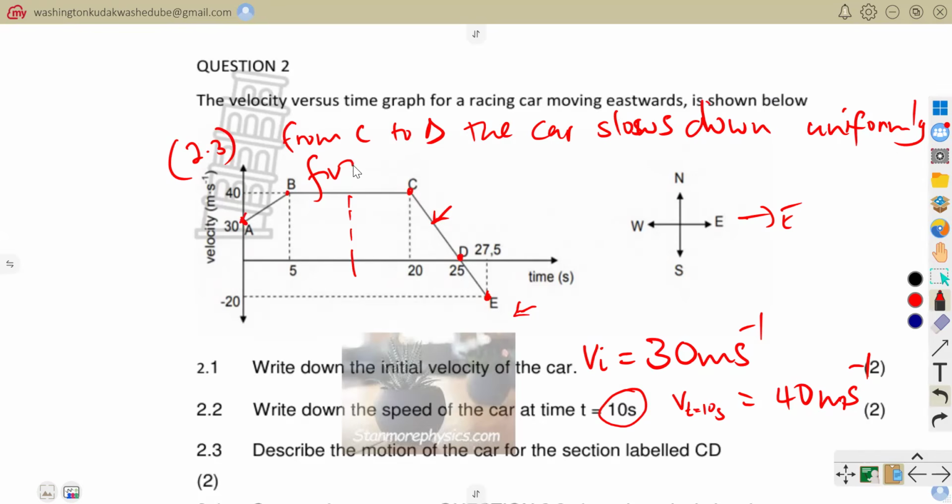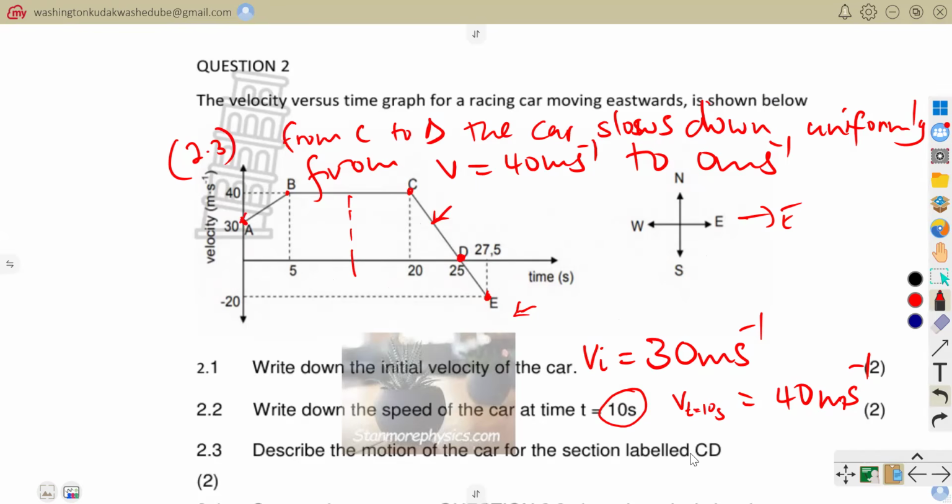from a velocity of 40 meters per second to 0 meters per second. So at some point in time at D there, the car would be at rest. However, you can see that it continues to slow down up until it is now at a negative velocity. So it means that it comes to rest and then it turns around and starts moving in the opposite direction.